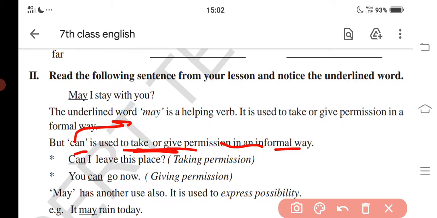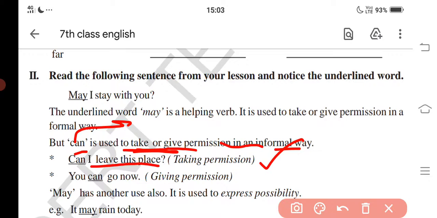Giving means like an answer. Next, can I leave this place is taking permission. Taking means asking somebody about something. Can I leave this place? Taking permission. You can go now is giving permission.